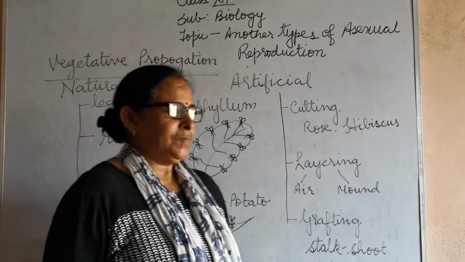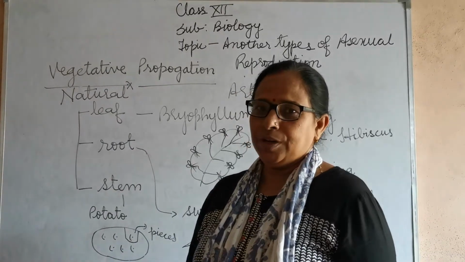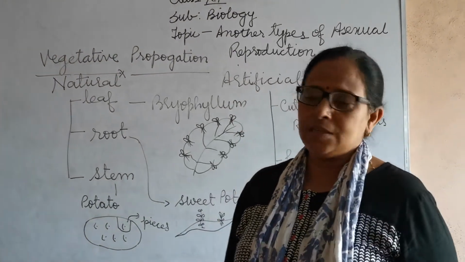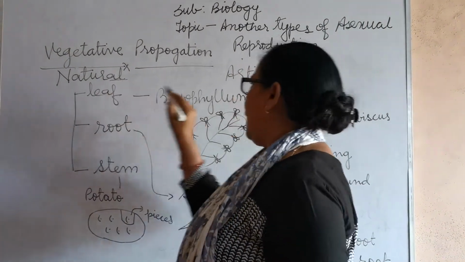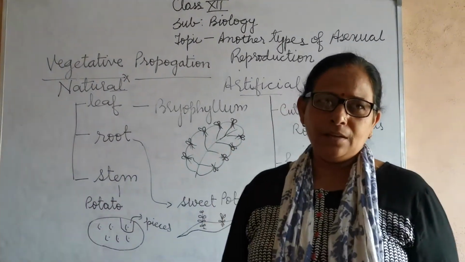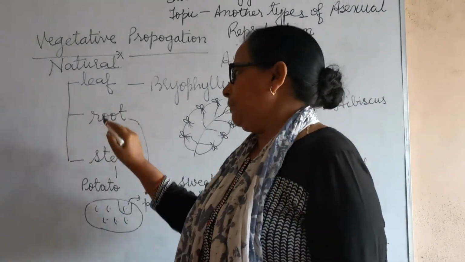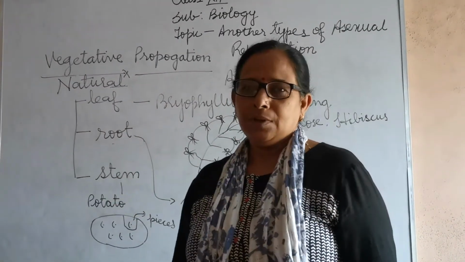So now the next we are going to discuss the vegetative propagation. Vegetative propagation occurs naturally and artificially. In both manners it can take place. Naturally, by means of nature, with the help of leaf, root and stem.